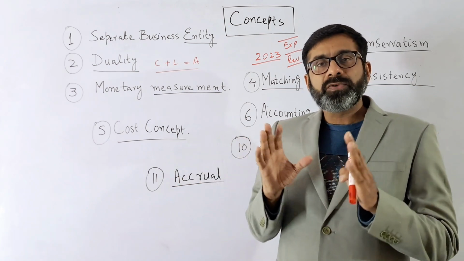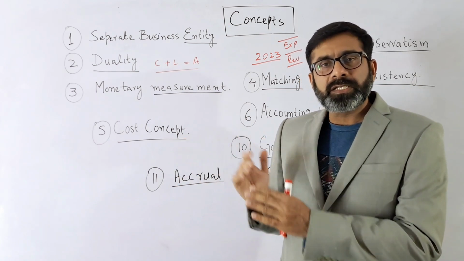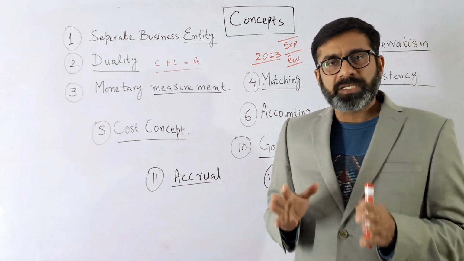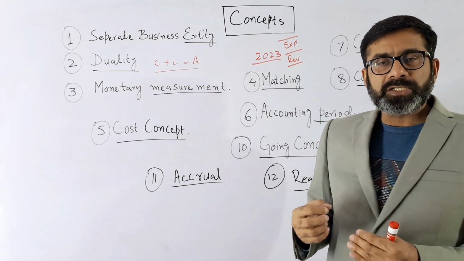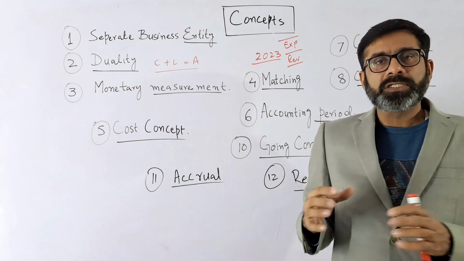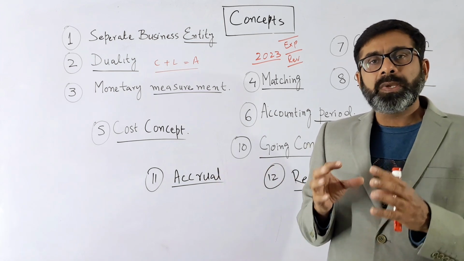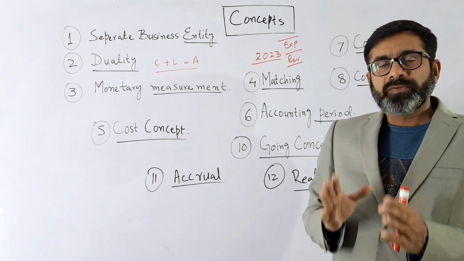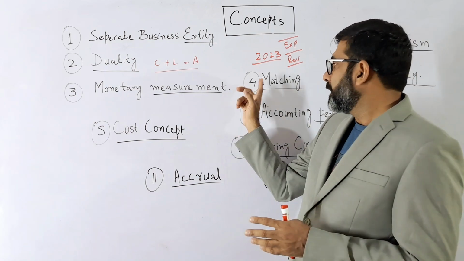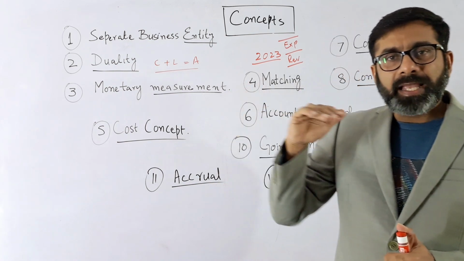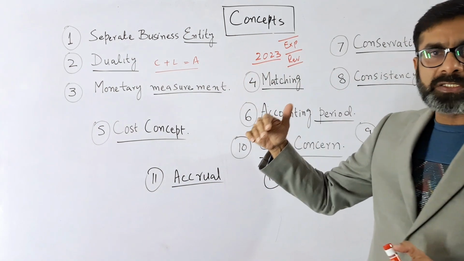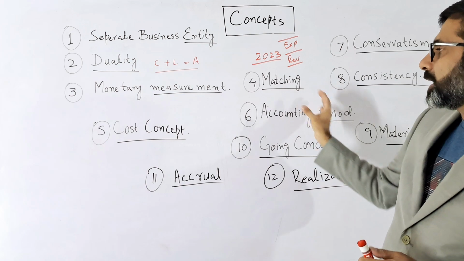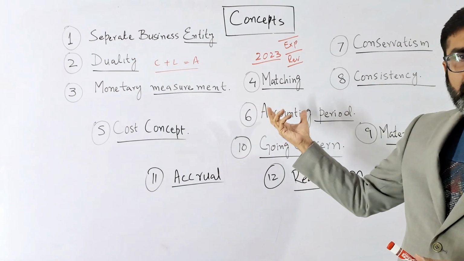So we don't have to match the previous year's transactions or the next year's transactions. The income or revenue transactions and the expenses or losses transactions should be for the same year, at the equal level, meaning 2023. So all expenses and all revenues should be matched. Otherwise, it will not be a real concept.